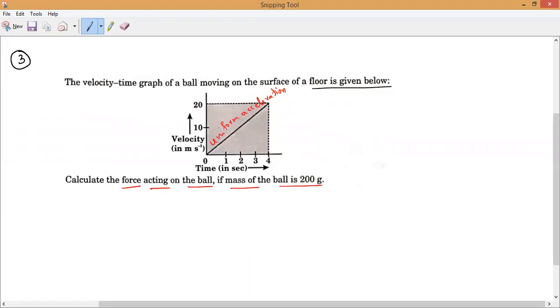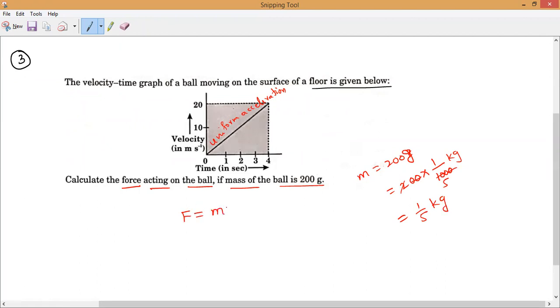If the mass of the ball is 200 grams, they are asking. So as we know, mass is equal to 200 grams. I will convert it into kilograms. 200 into 1 by 1000 kilogram. Is it yes or no? If we cancel, 2 ones are 2, 2 fives are 10, which is equal to 1 by 5 kilogram. Any doubt?